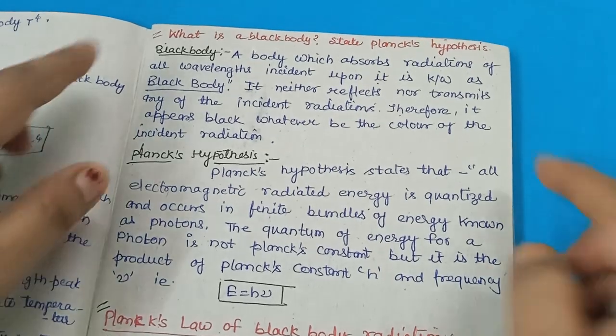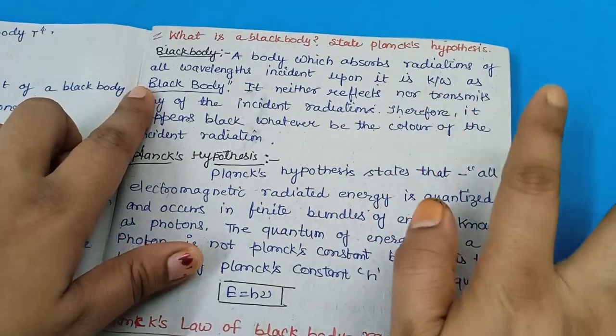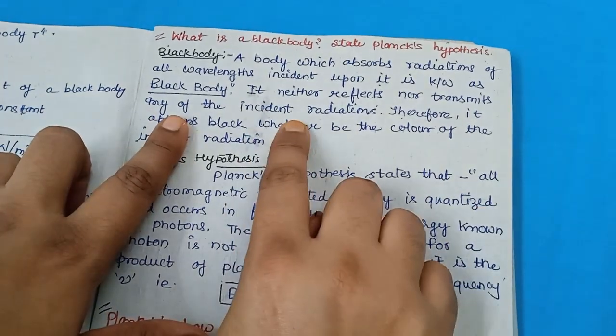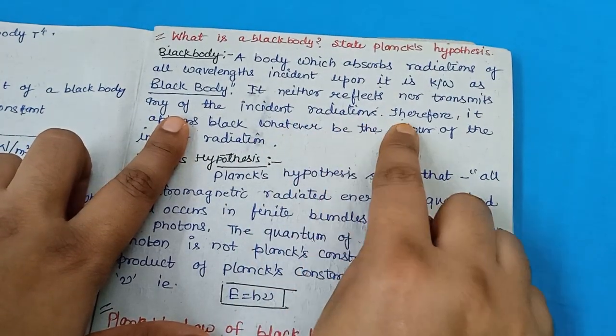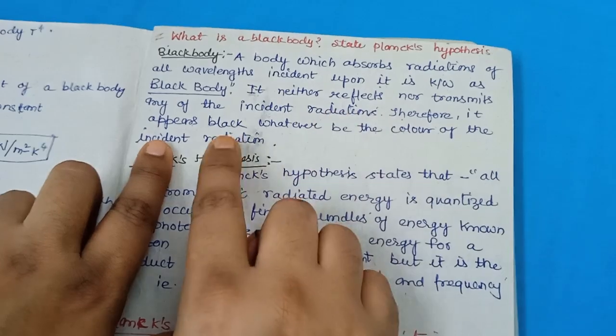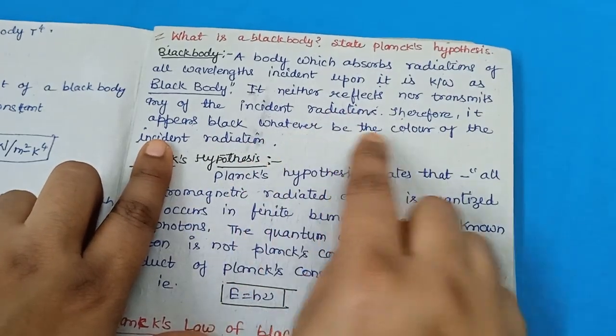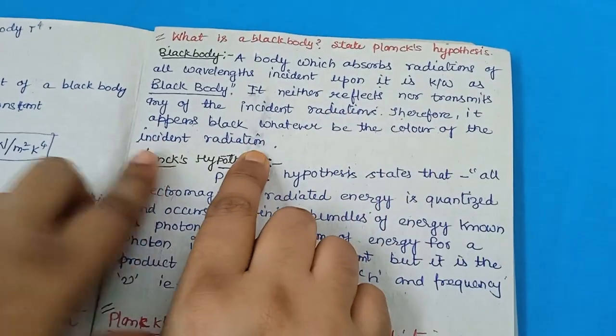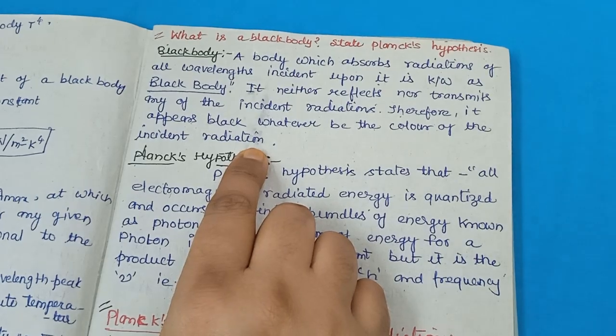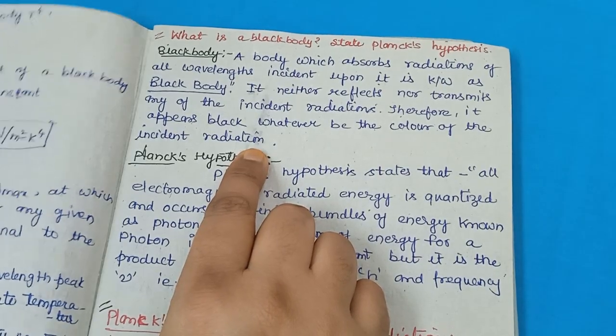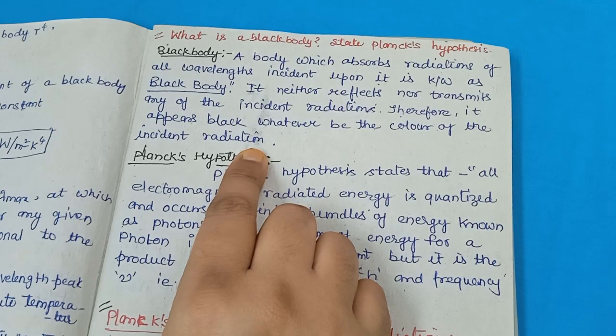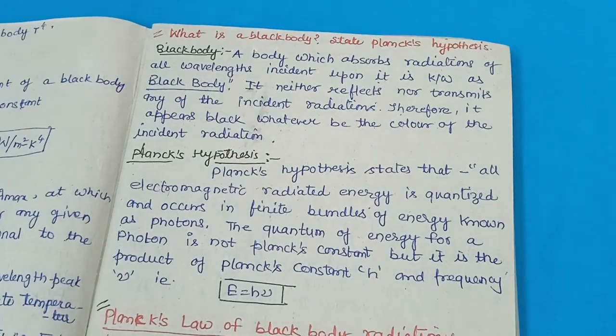It neither reflects nor transmits any of the incident radiation. Therefore, it appears black whatever be the color of the incident radiation.